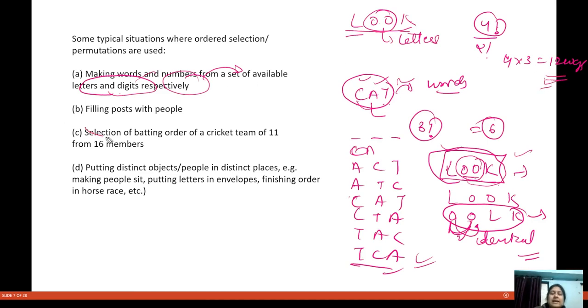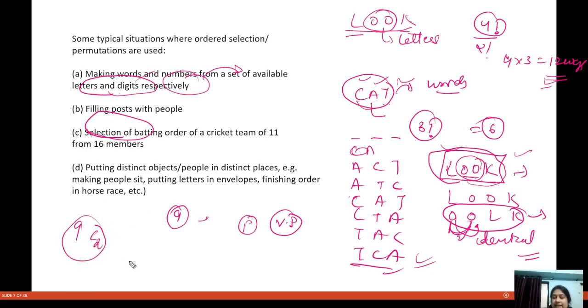Another is filling posts with people. For example, if I am given 9 people and I have to make one person president and one person vice president, in how many ways can I do this? If I was asked to select 2 people out of 9, I can do that in 9C2 ways.